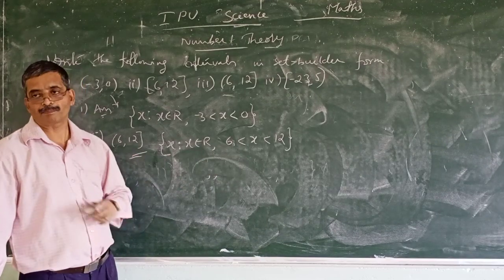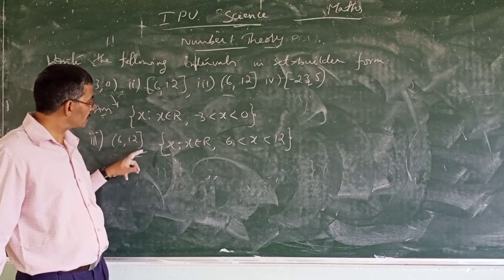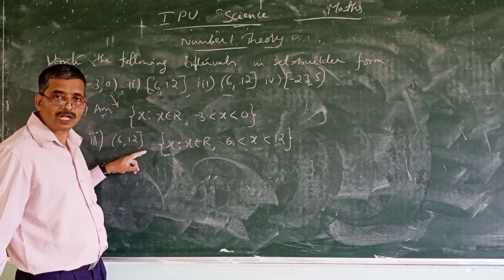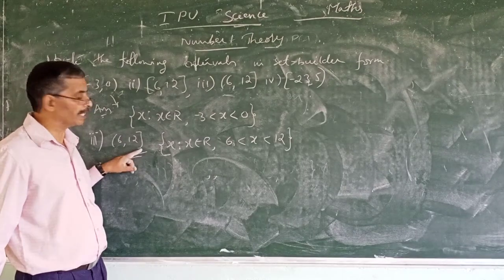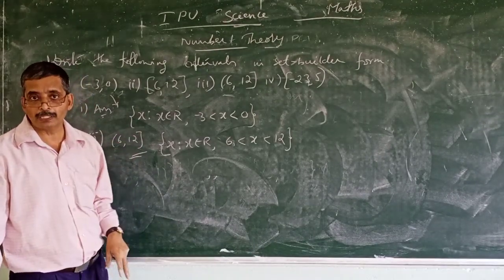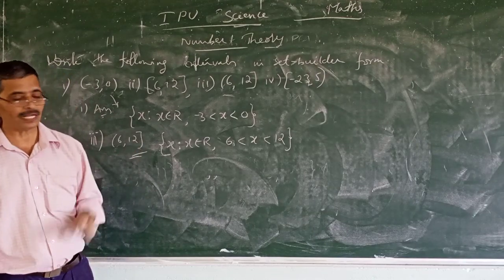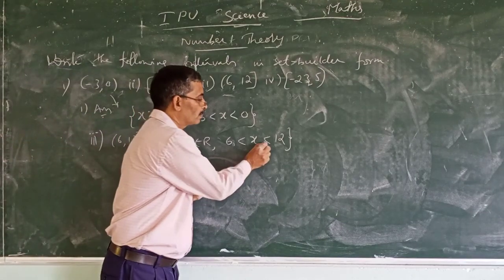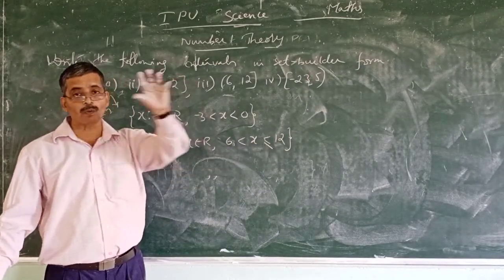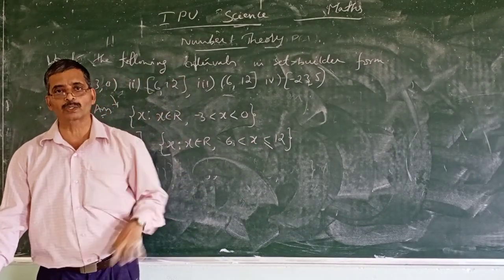Then 12: here we have a square bracket, so 12 should be included. So use the less than or equal to symbol. It is not less than, it is less than or equal to 12. That means 12 is also included.